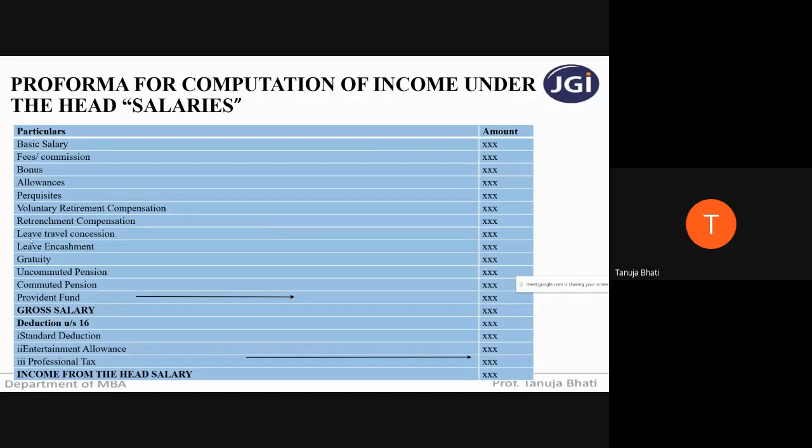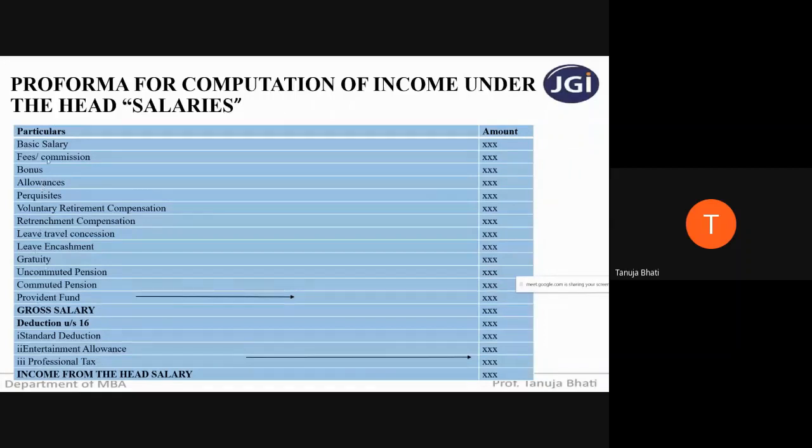In detail, students, we will be studying how to calculate the amount of allowances, perquisites, voluntary retirement compensation, and retention compensation, because some of these elements mentioned here are not 100% chargeable to tax. There are certain exemptions even for perquisites and allowances.